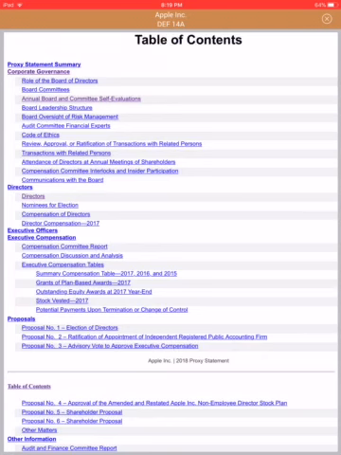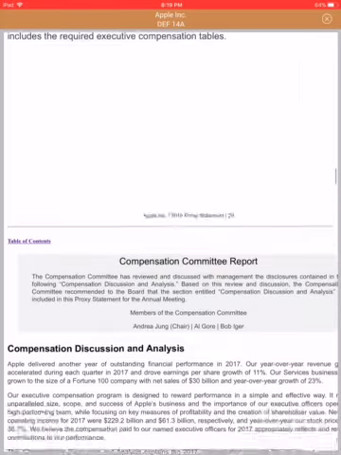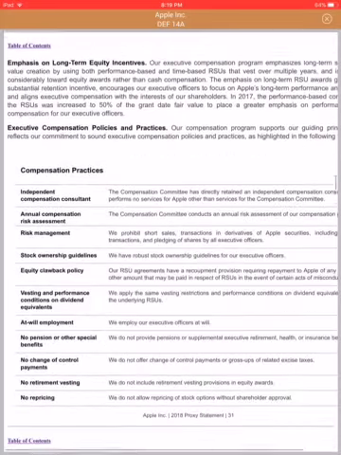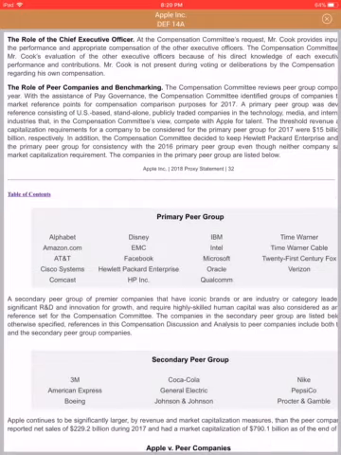The other thing that is very important about the proxy statement is you can see the executive compensation and how an organization compensates their senior executives. Oftentimes what you'll find is based on how a company compensates their senior executives, they're going to follow those policies and put forth strategies that are going to maximize their compensation.